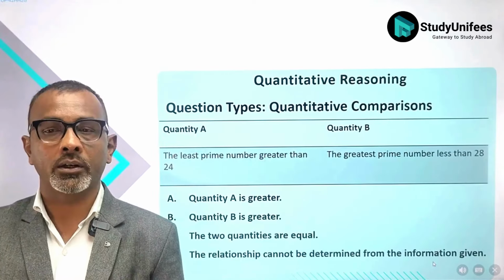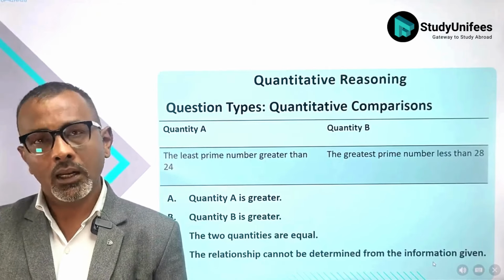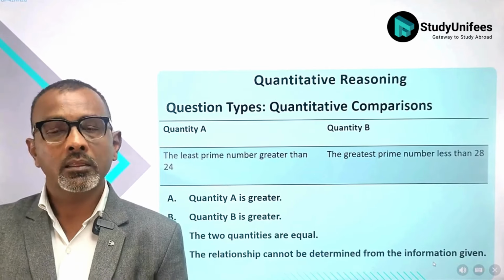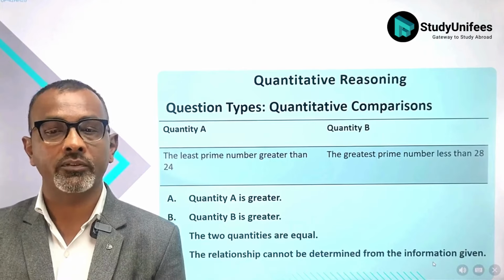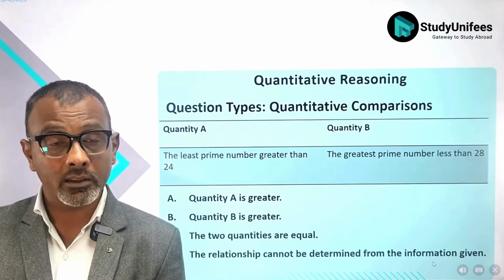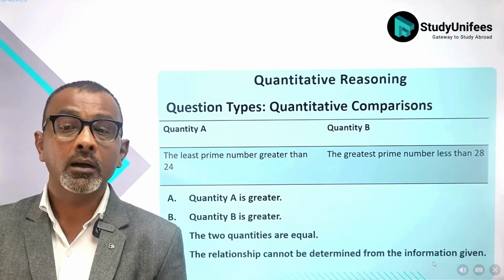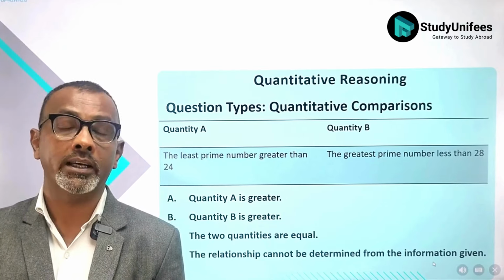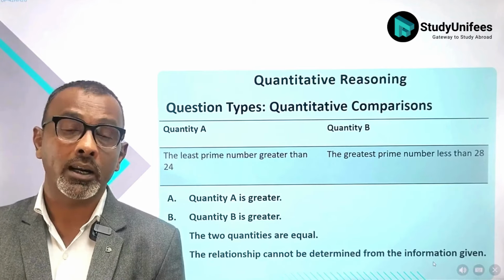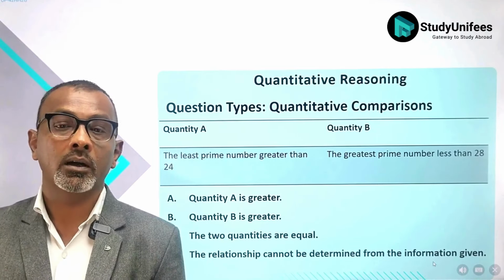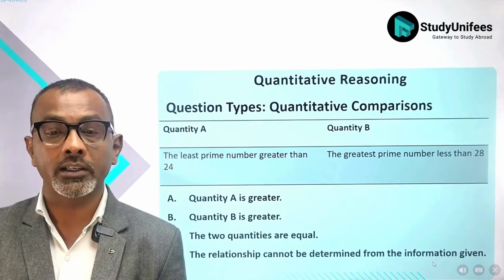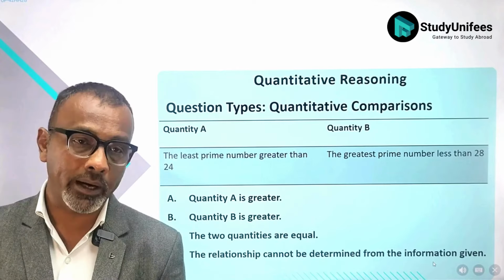This is a sample question of quantitative comparison. Now let's look at quantity A, the least prime number greater than 24. The least prime number greater than 24 is 29. Now let's look at quantity B, the greatest prime number less than 28. The greatest prime number less than 28 is 23. Therefore, quantity A is greater and answer A is the best option here.